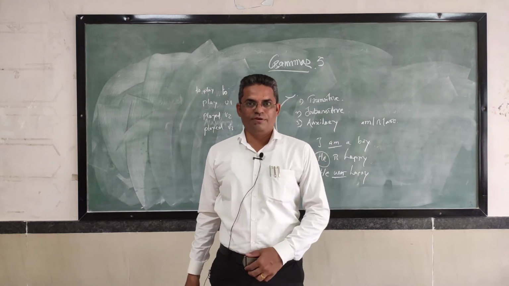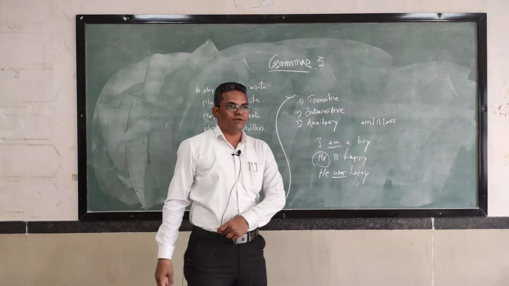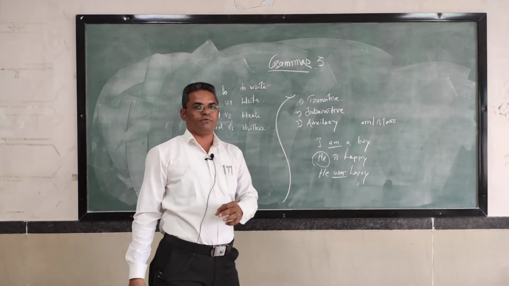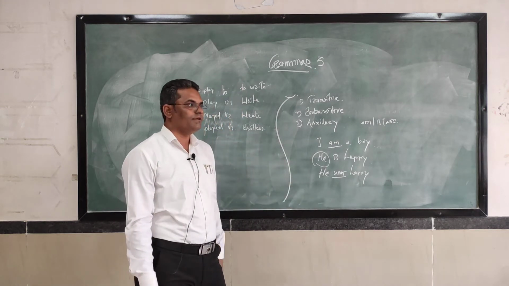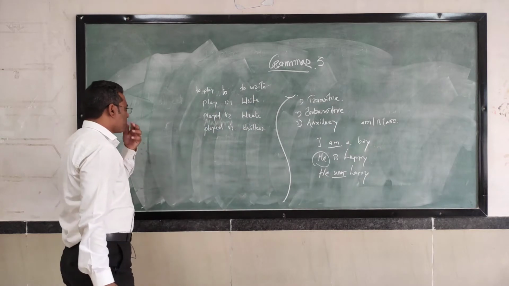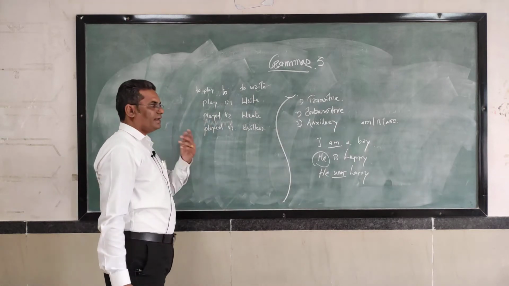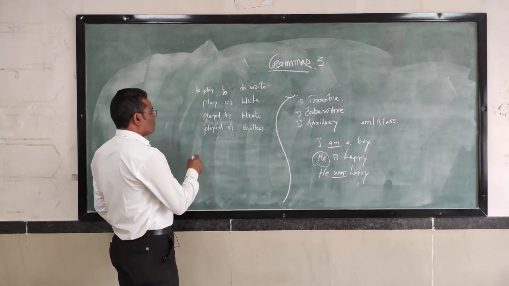So this is called the to-infinitive. When the to-infinitive is used, it is used with the preposition to. Infinitive gives more meaning to the sentence. It is used to support, to add.